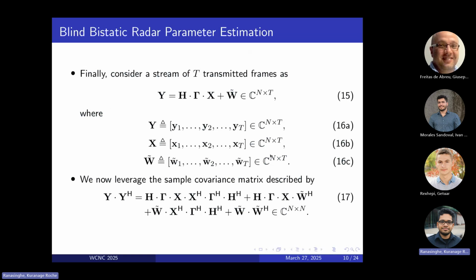So now we can consider a stream of T transmitted frames and extract this matrix relationship where these are just the frames that we have. So each X in here contains T frames, right? So this is now an N by T matrix, and the corresponding things hold for the others as well. And we can now also compute a sample covariance matrix from this formulation in equation 15. And that's given in equation 17.